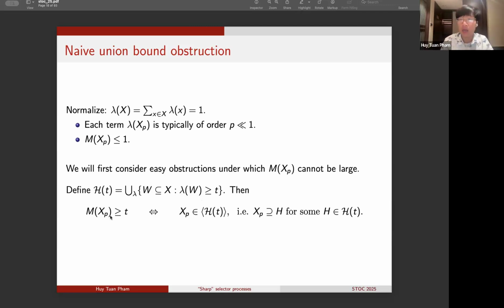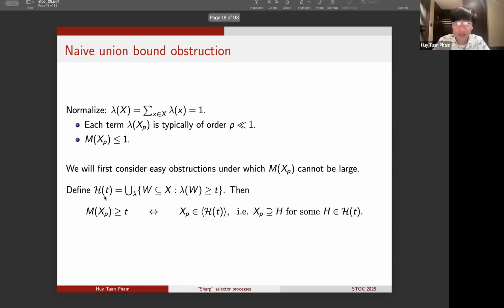So now, of course, M of X_p is at least t if and only if the set X_p is contained in the upward-closed bracket of H_t. In other words, if and only if X_p contains some set H from this collection H_t. Let me note that, given the collection of valuations lambda and the parameter t, this collection of sets H_t is an entirely deterministic collection of subsets of X.